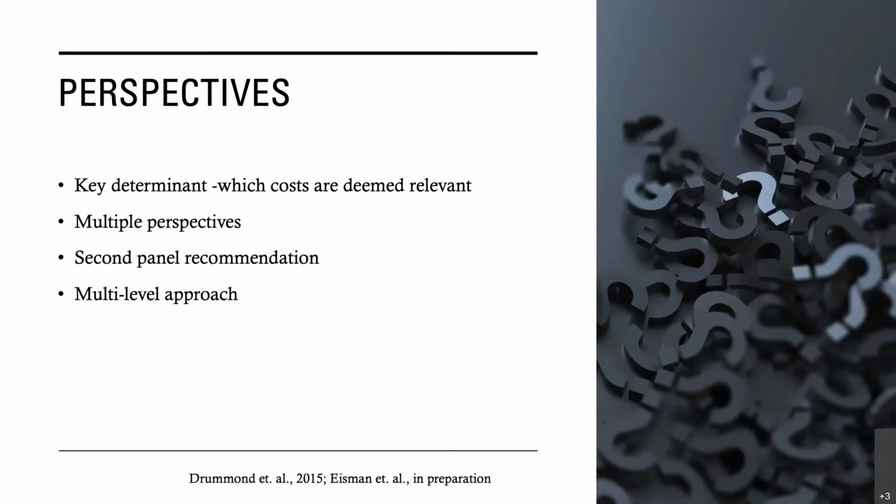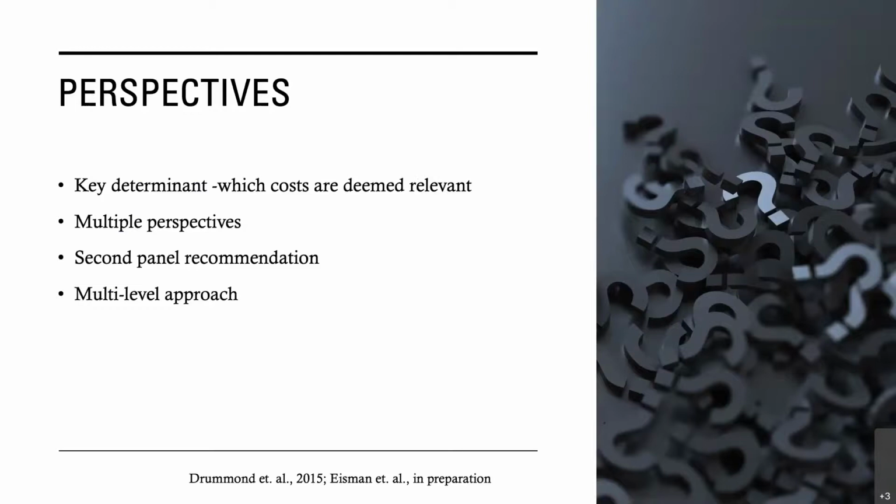We wanted to come back to this issue of perspective, because the study perspective is the key determinant of which costs are deemed relevant. Drummond, in the second panel on cost effectiveness analysis in health and medicine, recommends being as inclusive as possible to provide flexibility for analyses from different perspectives. Traditional economic evaluation includes the societal perspective, but implementation science frequently requires considering other perspectives.